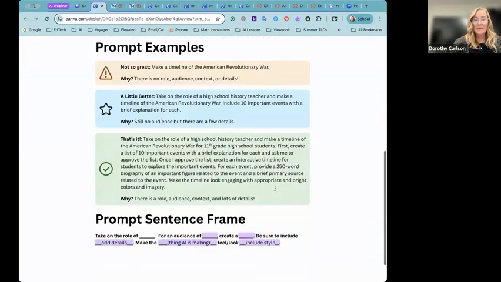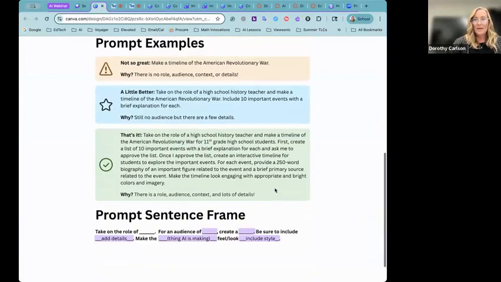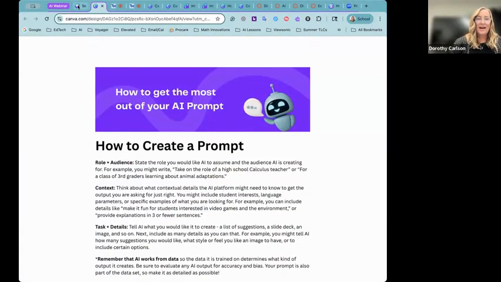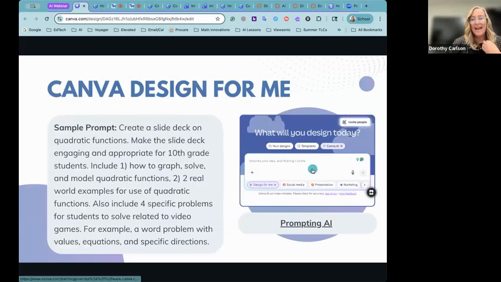There's also some prompt examples and a sentence frame. So if you're trying out AI and you're not quite getting what you want, check out that prompting example to help.